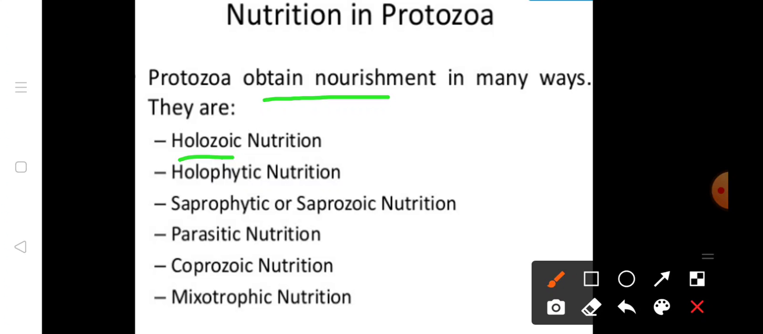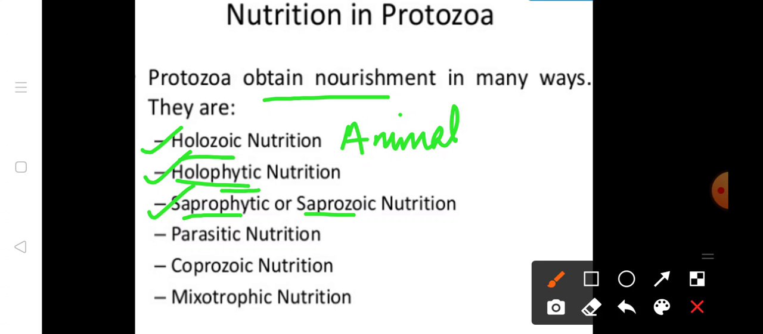Holozoic, where zoic means animal-like. Holophytic, where phytic means plant-like. They produce their own food through photosynthesis. Saprophytic nutrition, or saprozoic nutrition, means they derive nutrients from dead and decaying material. Wherever dead and decaying materials are present, they derive nutrients from them. So these are the three terms: holozoic, holophytic, and saprophytic or saprozoic.